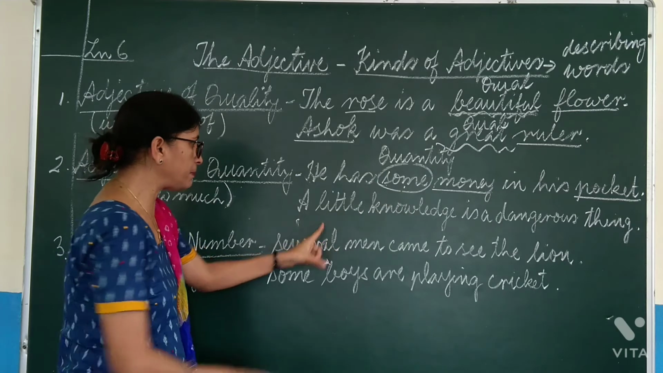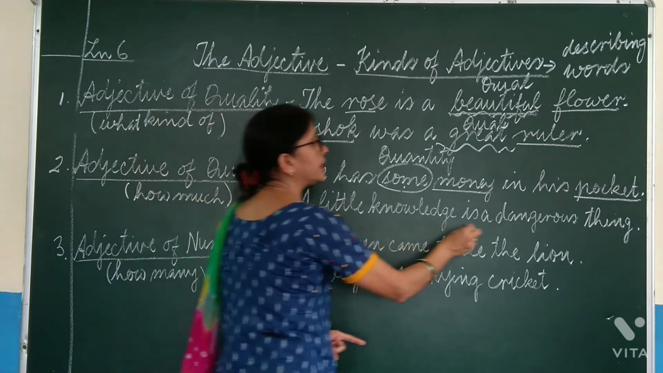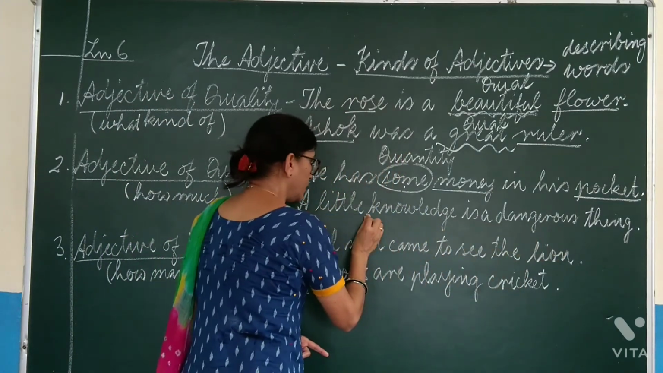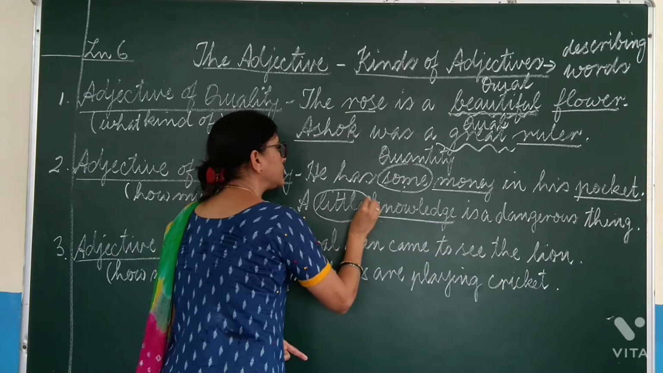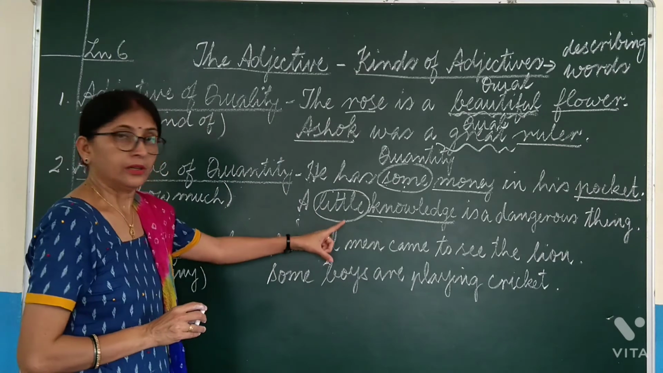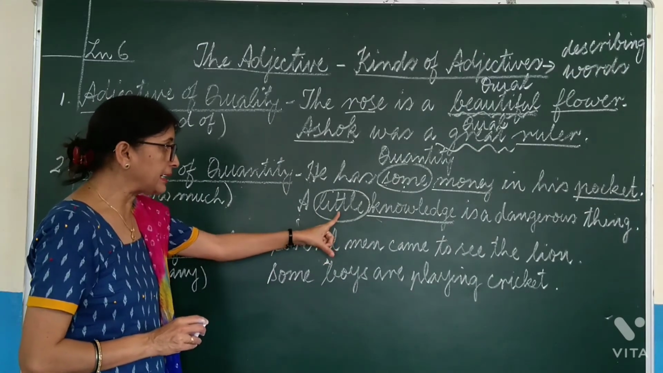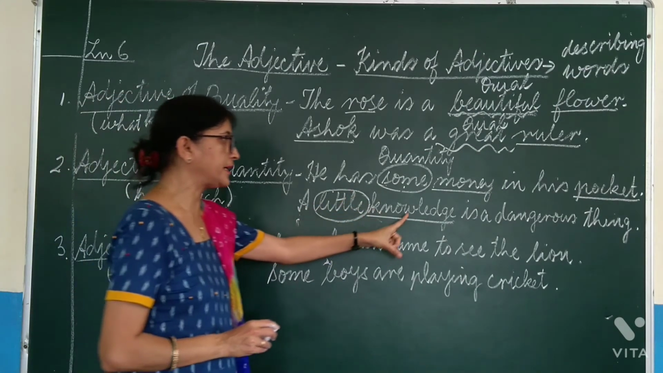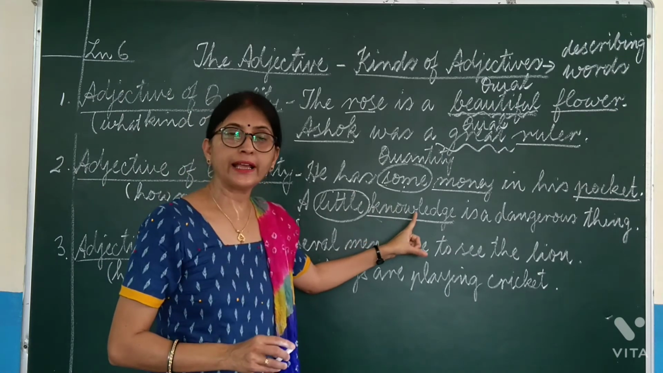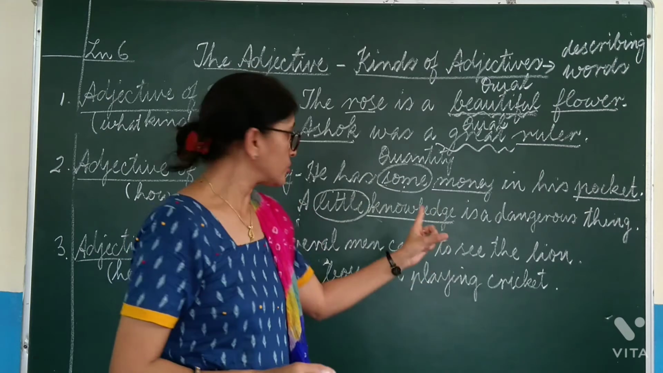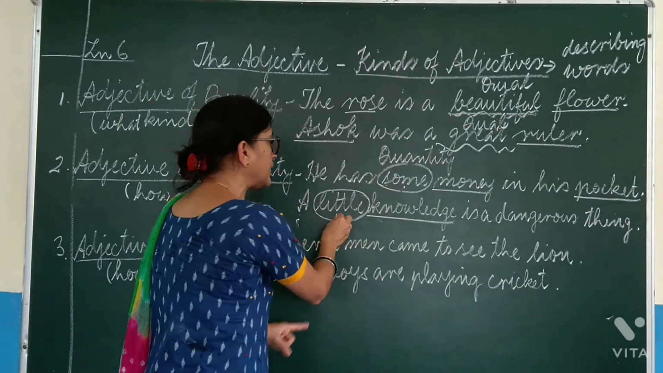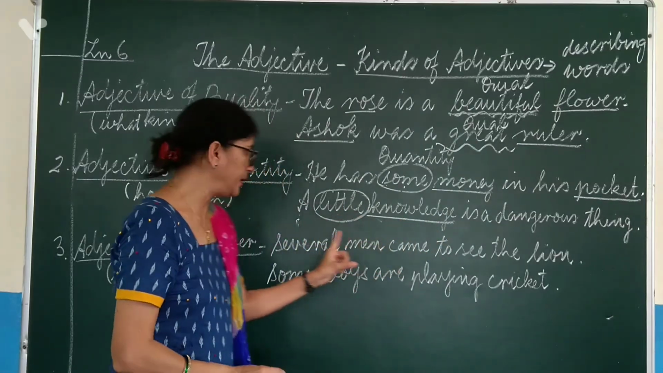See the next example. A little knowledge is a dangerous thing. Now, this is noun here and this word is describing knowledge. And little here is adjective of quantity because knowledge is uncountable. We cannot count knowledge. So, little is adjective of quantity.